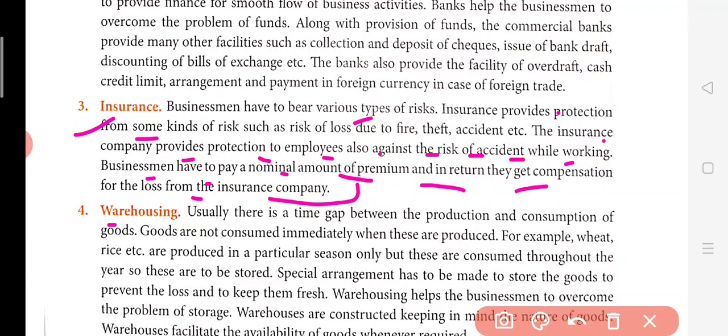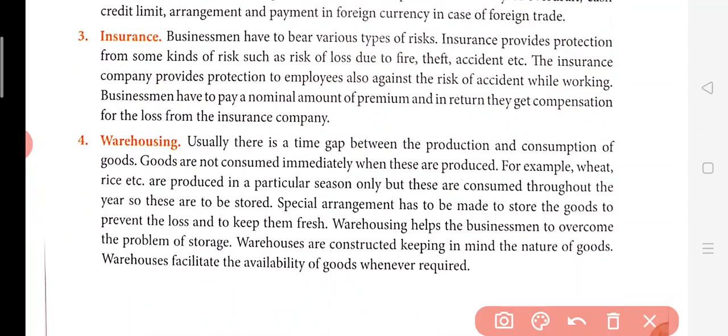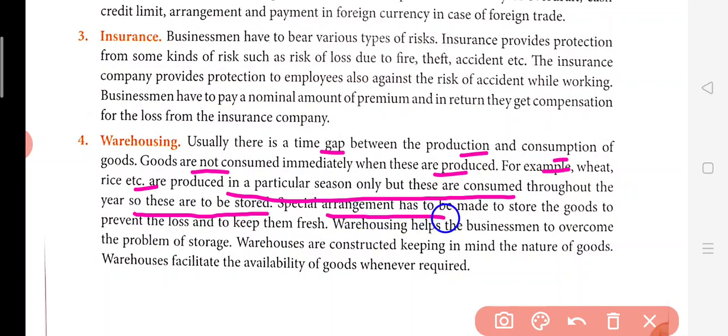Warehousing, next point. Usually there is a time gap between the production and consumption of goods. Goods are not consumed immediately when they are produced. For example, wheat, rice, etc. are produced in a particular season, but they are consumed throughout the year, so they have to be stored. A special arrangement has to be made for storing the goods to prevent loss and keep them fresh. Warehousing helps the businessman to overcome the problem of storage.